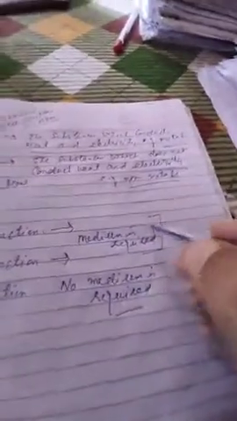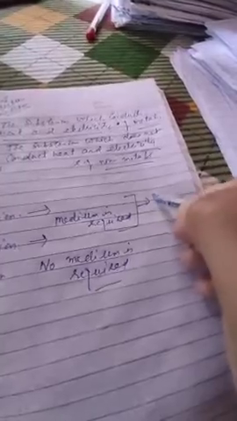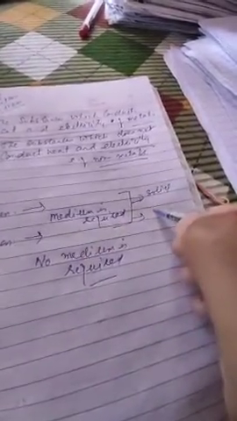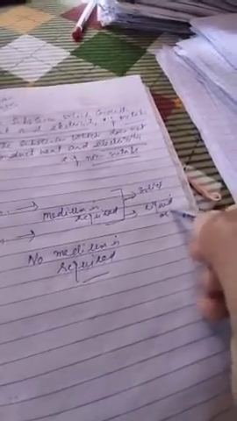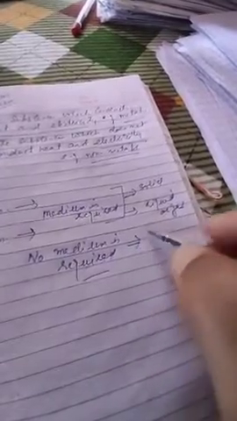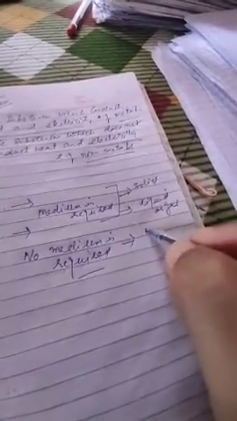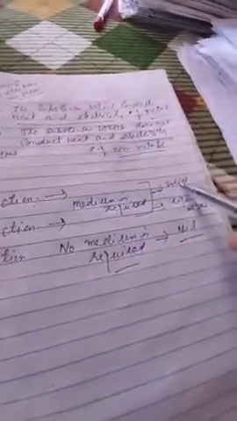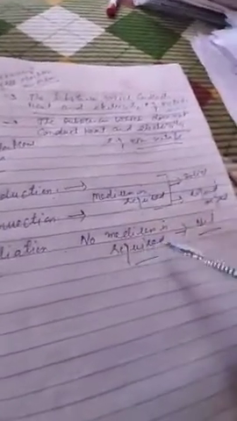Conduction process can take place in solid, and convection in liquid or gases. And the radiation process needs no medium, that is, medium nil. Okay? Conduction, solid. Convection, liquid or gases. And radiation, no medium required, means medium nil.